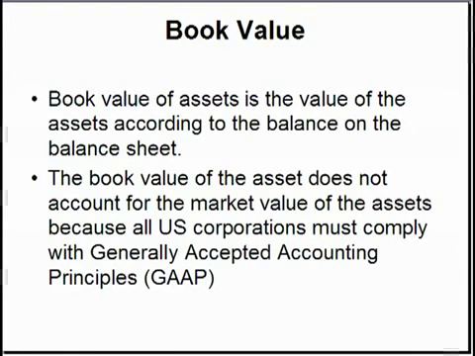For example, a corporation purchases a parcel of land for $100,000 in 1995. The corporation places the land at $100,000 in its books. In 2005, the land was valued at $250,000. The corporation does not change the $100,000 original cost, because the $100,000 is the book value of the asset, whereas $250,000 is the market value.